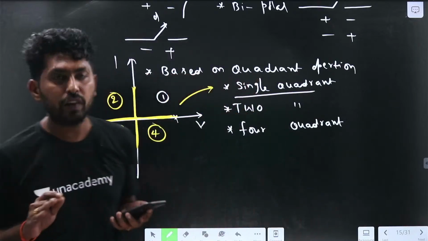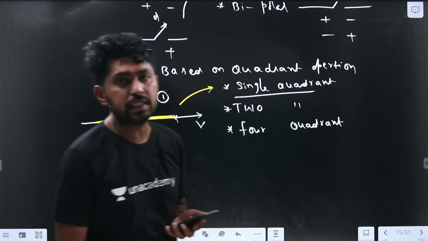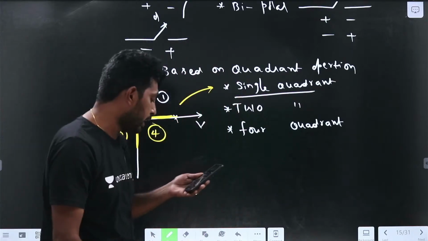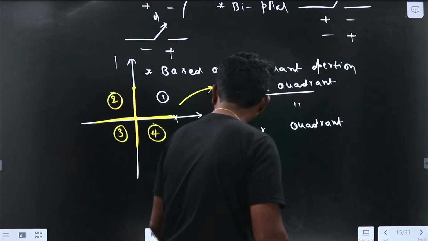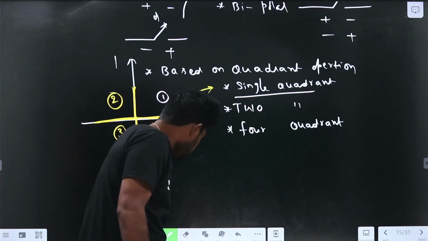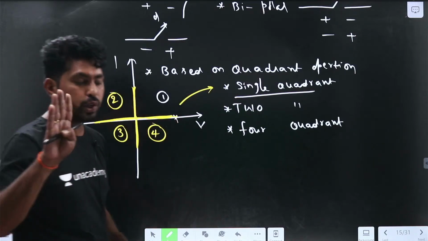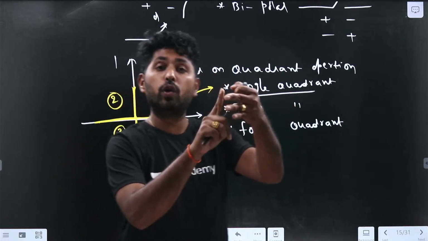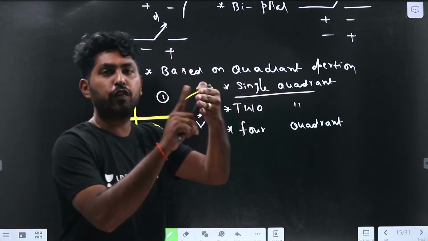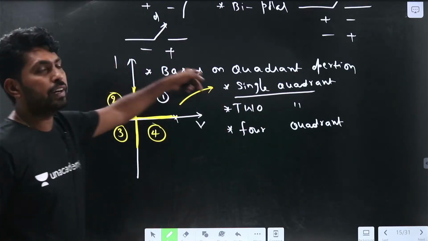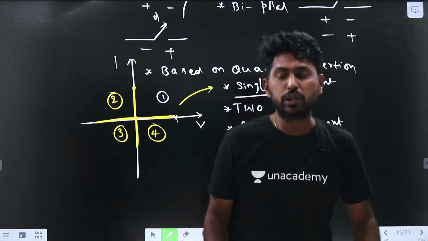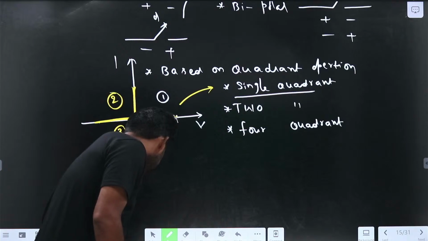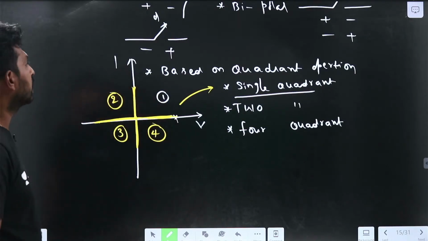Here we have been studying the classification of switches, and we have seen four categories up to here. If you are clear, we'll go forward. Have you understood the four categories: based on the control, based on the current direction, based on the voltage blocking, and fourth, based on the quadrant operation? Do you understand up to here or not? Right, let us go next.